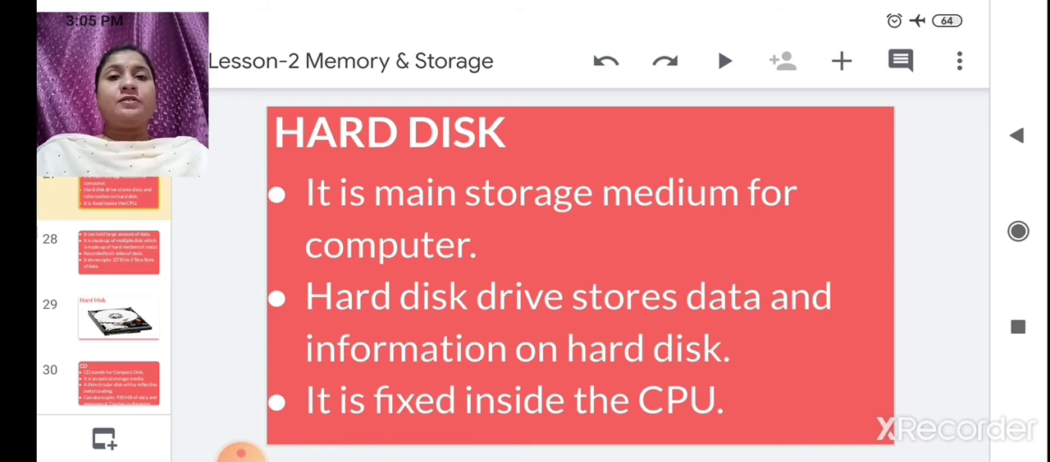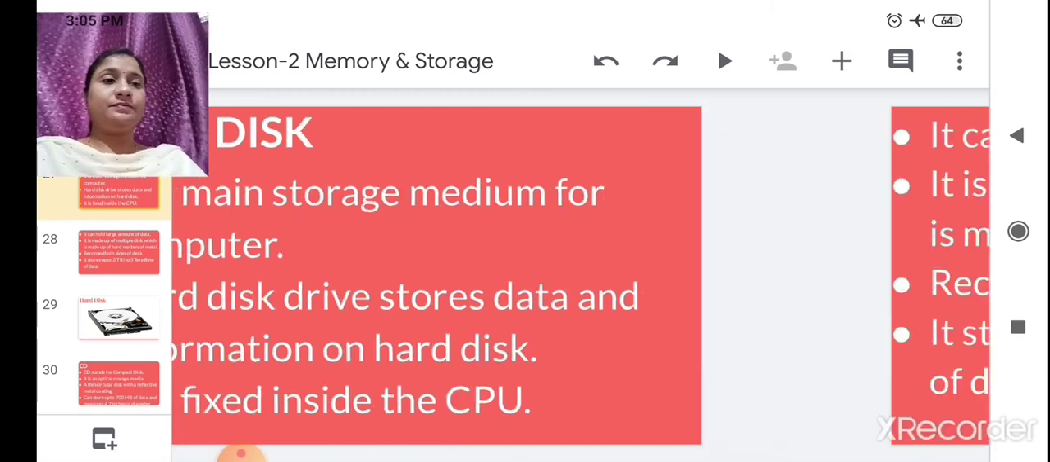So why is it called a portable device? When you open the CPU and first disconnect this hard disk, you can carry this hard disk with you. That's why it is called portable. So it is fixed inside the CPU with some wires or cables. This hard disk is connected to, or fixed inside, the CPU.